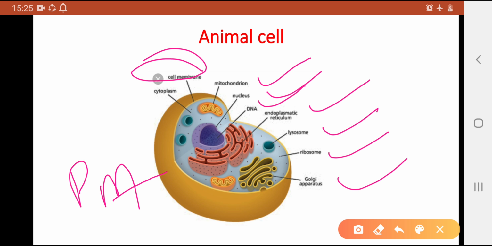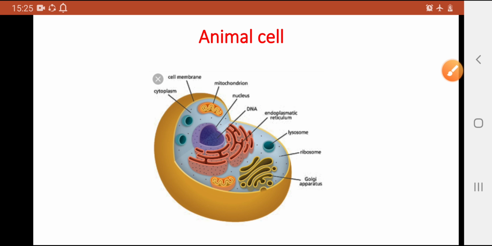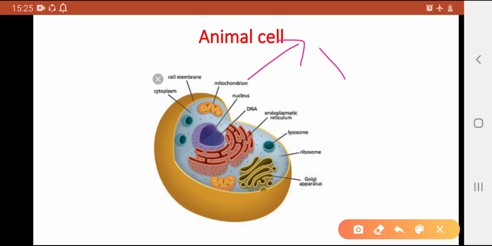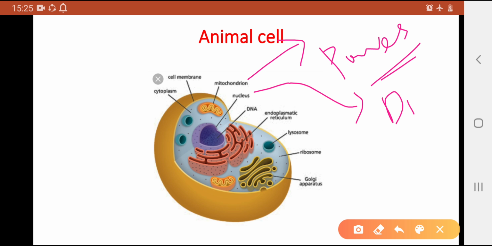ribosomes, Golgi apparatus. I hope these organelles will be discussed in later lectures. Here we are giving the general idea about these organelles. If we are talking about the mitochondria, everyone knows it is the powerhouse of the cell, from which the ATPs are generated. Nucleus: inside the nucleus there is DNA, the genetic material, and in viruses there is RNA. And endoplasmic reticulum helps in transport, retrograde and reverse retrograde transport.